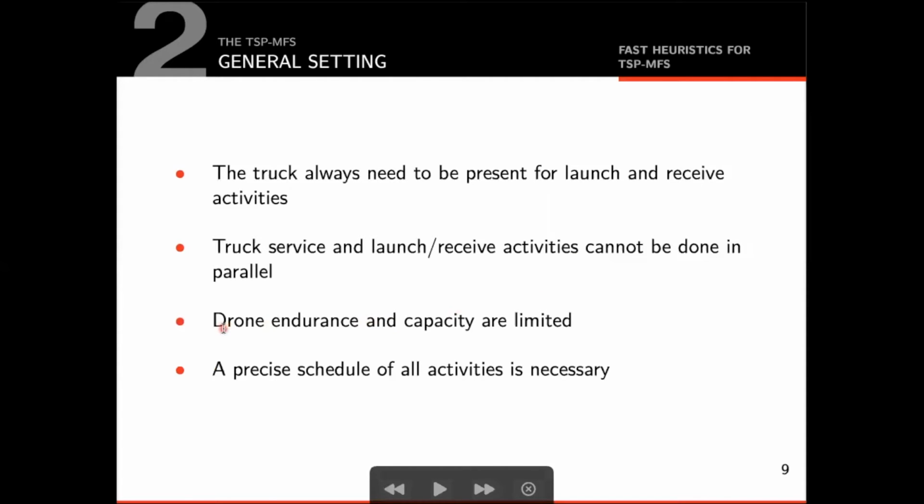The next constraint we need to respect is the limited endurance and capacity of a drone. That means that there may be clients that are too far or have packages with too much weight. In these cases, we need to ensure that these clients will never be assigned to a drone. Finally, it's necessary to define a precise schedule of our activities, that is, the time that each activity will occur.